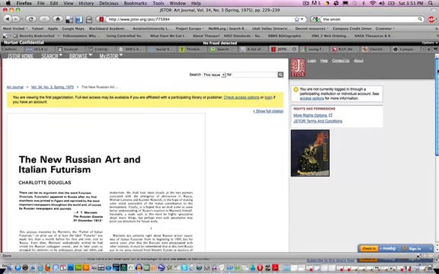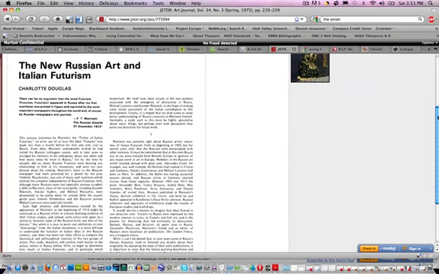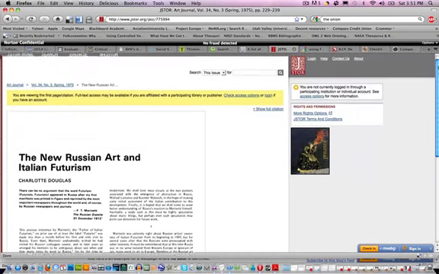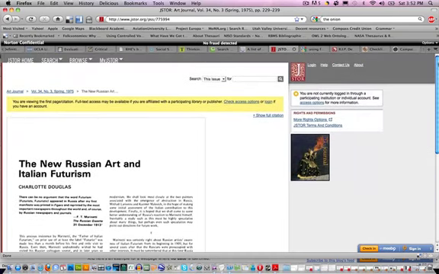So you can see in this case, it's taken me to the JSTOR database, and I can see the first page of the article. However, if I want to see the remainder of the article, I'm going to have to log in. So I have a couple of choices here. I can either purchase the access to this one article, or I can go through the university system because I happen to know we subscribe to the JSTOR database. I can log in through there and I can do a search for this particular article and locate it and